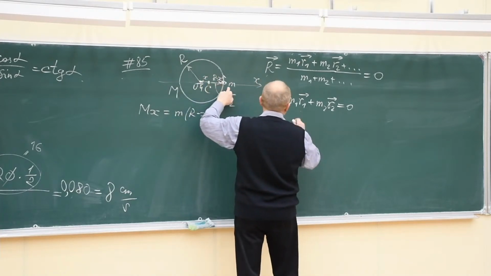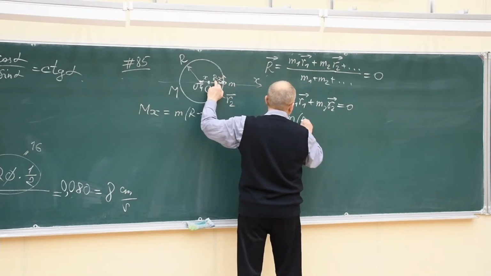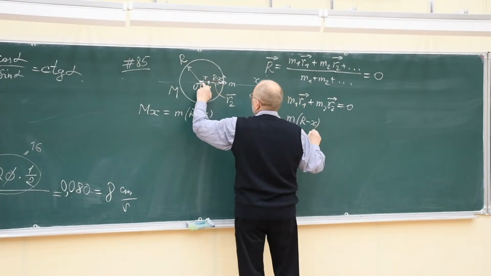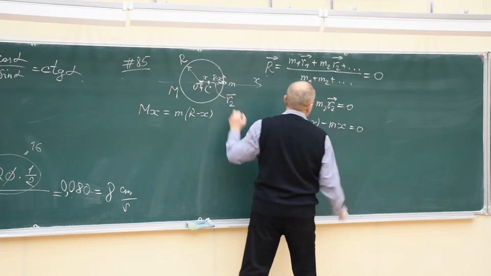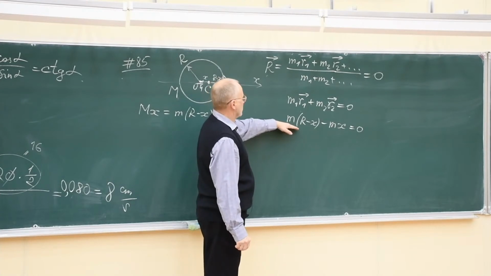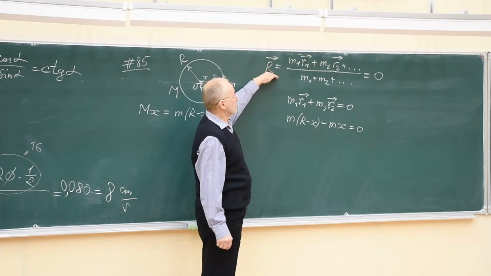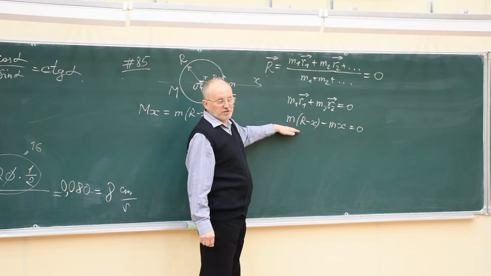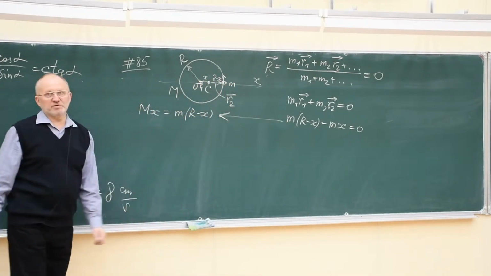So we can find that m times the positive quantity R minus x, and this is negative, minus M x equals 0. So that's the equation we obtain from the definition of the center of mass. We may start from the definition and we arrive at this equation, which is certainly the same as what we have written from the very beginning.